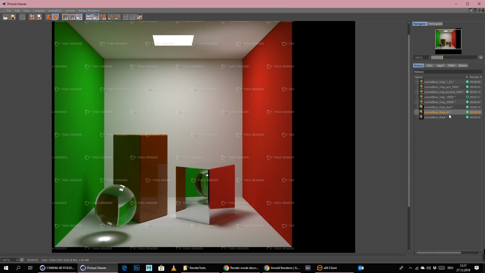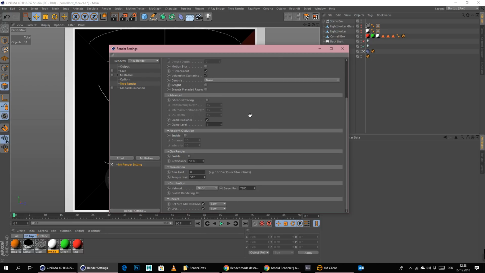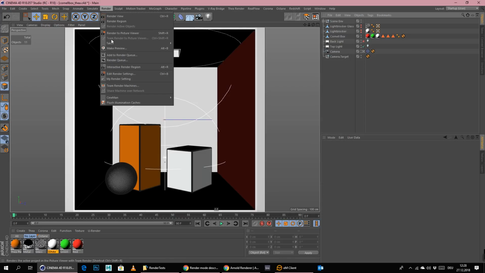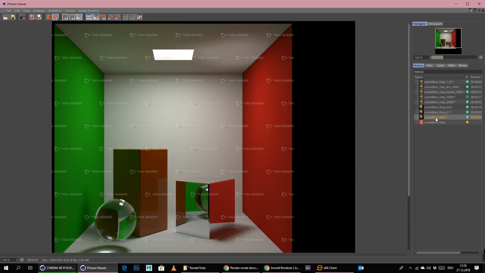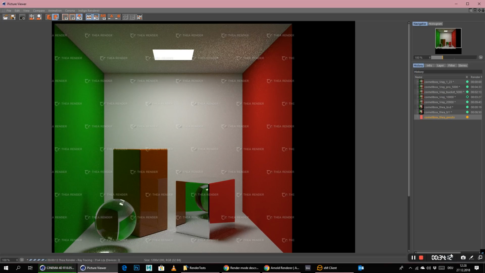Okay, this render finished after 3 minutes and 5 seconds of its own, so this means we have to type in some numbers here. And by the way, denoising is not activated for any render engine because every denoiser works a little bit differently, so I think it would not be a fair comparison. And here is the sample limit. I think we just go to 2048 to have a little bit more space, and now I will simply let this render again, delete this old render here, and this was what kind? I think this is Presto now. So let's just call this Presto, and I will show you the image when this has finished.